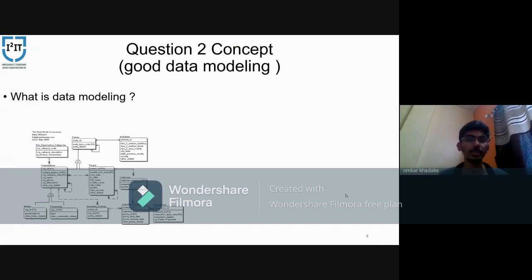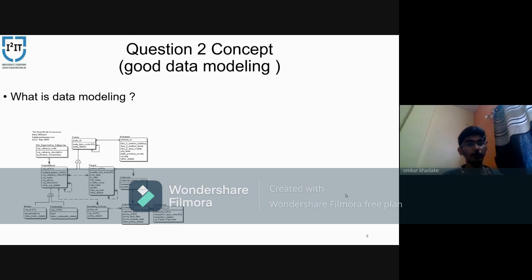My second question is about good data modeling. So first we have to understand what is good data modeling. The definition of good data modeling is a technique used to define and organize your business process. It allows you to create a virtual description of your business by analyzing, understanding, and clarifying your data requirements and how they underpin your business process.